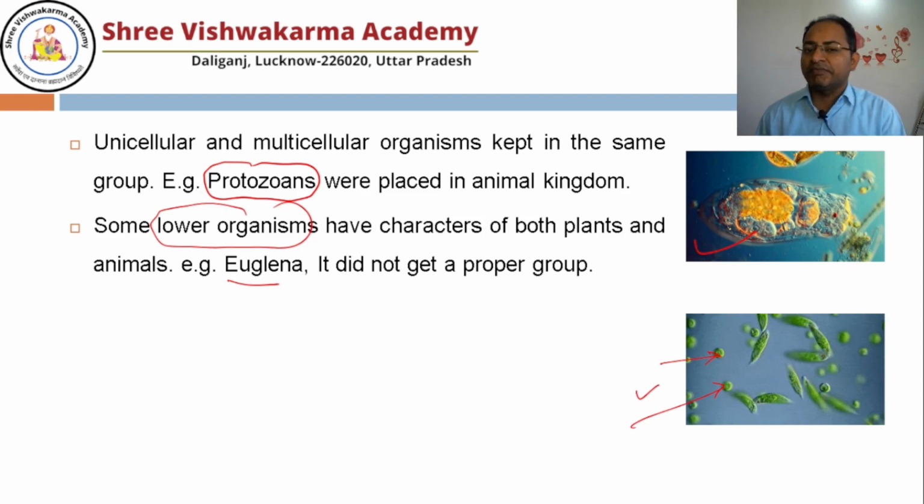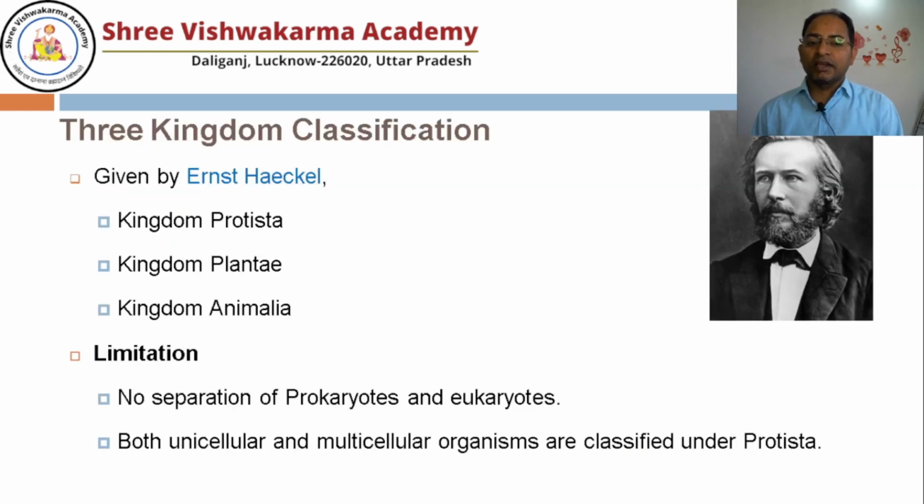As of now, Euglena did not get a proper group, so there was need for another classification, another kingdom. So now the three kingdom classification came into existence, and that was proposed by Ernst Haeckel. So now there are three kingdoms: Protista, Plantae, Animalia.